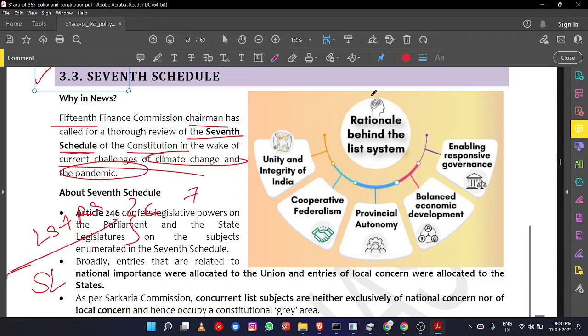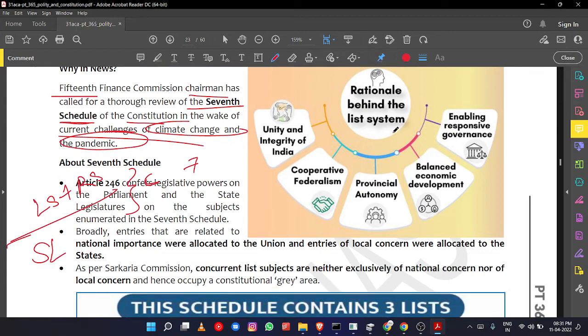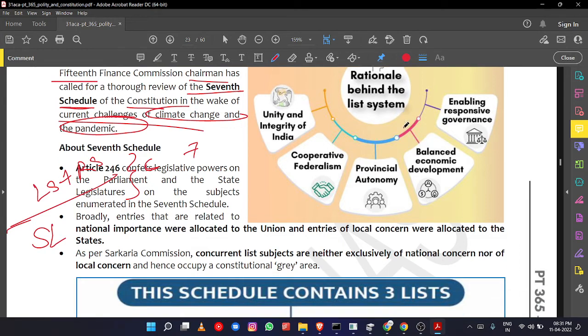Provincial means states' autonomy, to have a balanced economic development, to enable responsive governance. Okay, so in order to have better governance, stable economic development, provincial autonomy, cooperative federalism, that's why these particular powers are transferred to the state government.